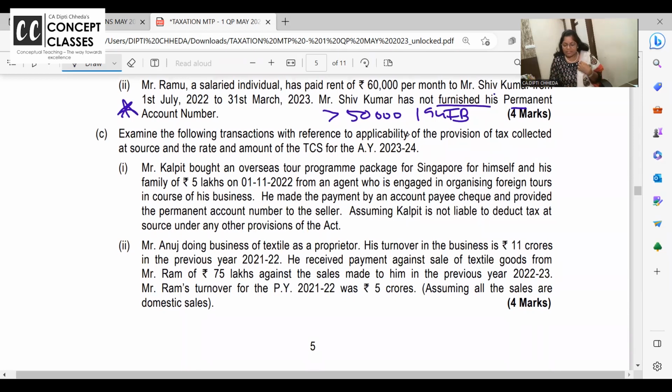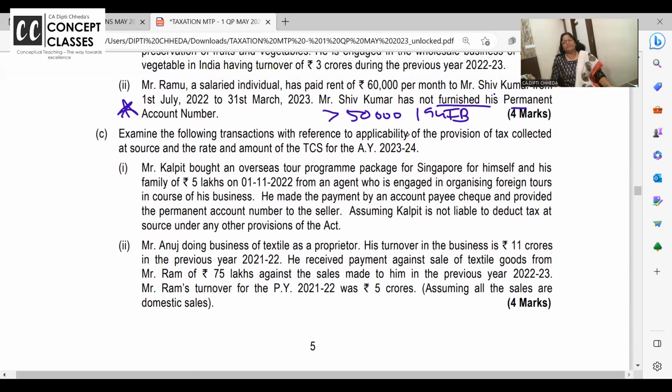Examine following transactions with relate to TCS. See, 4 marks TDS, 4 marks TCS. You cannot take a chance with TCS, I'm telling you. Kalpit bought an overseas tour package for Singapore and his family 5 lakh from an agent who is engaged in organizing the tours. Overseas tour packages, OTP it is called. 5% TDS लगता है. He made a payment and he provided the PAN.